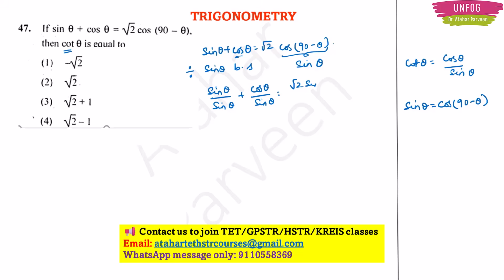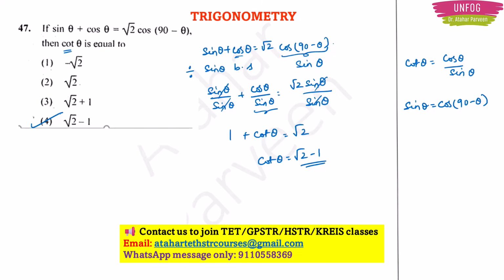So here I have sin theta in the right hand side. Because I am dividing it with sin theta both sides, I will write sin theta also in the denominator. So this will get cancelled and this will get cancelled. I will have cos theta upon sin theta, which is cot theta, and here I have 1 and here I have root 2. Okay. So with this I get cot theta is equal to root 2 minus 1. This is the value for cot theta and this is there in my option 4. Okay. So that will be our correct answer.